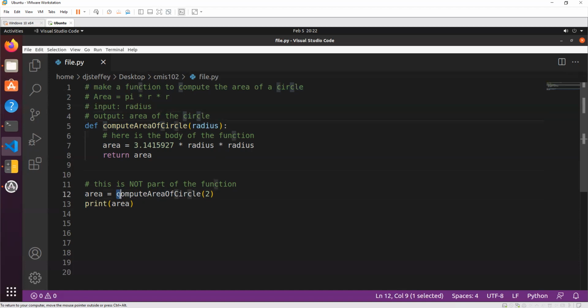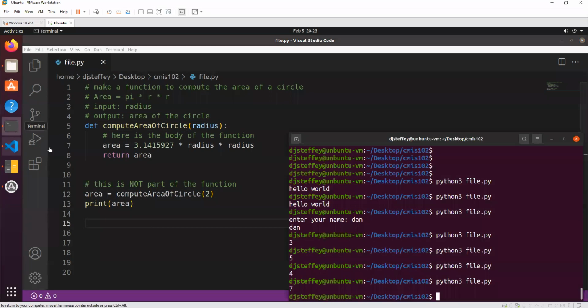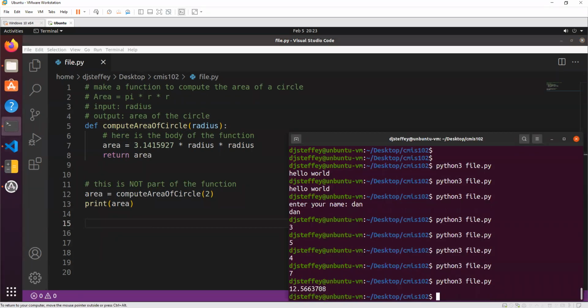Okay, now we're going to call the function, so we use the name of the function, open parentheses, close parentheses, and whatever input it needs to know. And it returns to us the area. So we say the area is equal to whatever it returns. And then we're just going to print it out. So let's run this and see what happens. What is it going to give to us? It's going to give to us the area of a circle with radius of 2.